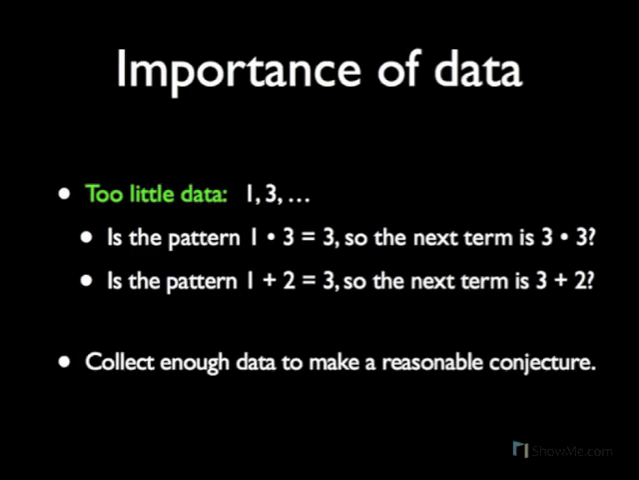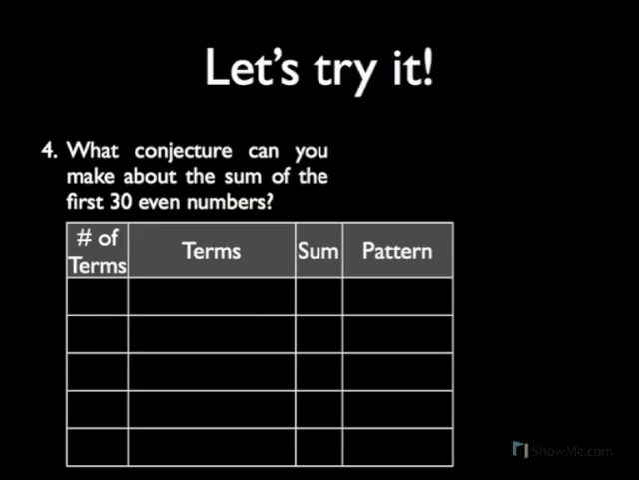So make sure you collect enough data to make a reasonable conjecture. It's always better to have too much data than too little. Let's give this a try. What conjecture can you make about the sum of the first 30 even numbers? Notice, there is no pattern given to us. We're going to have to create that on our own.